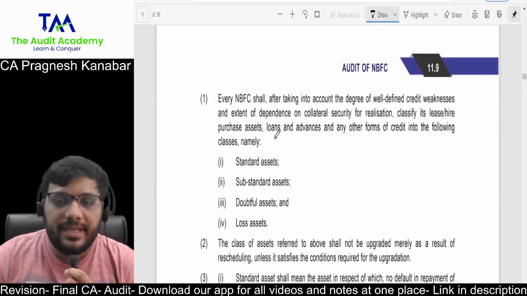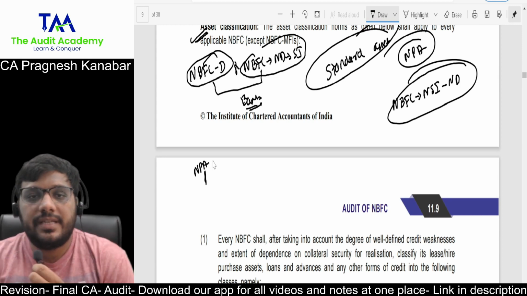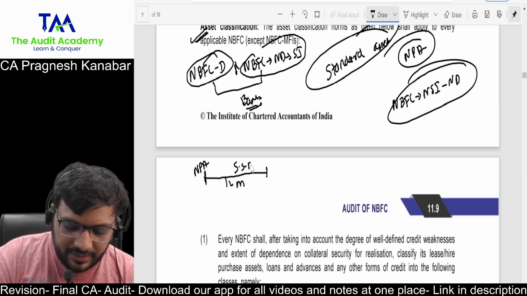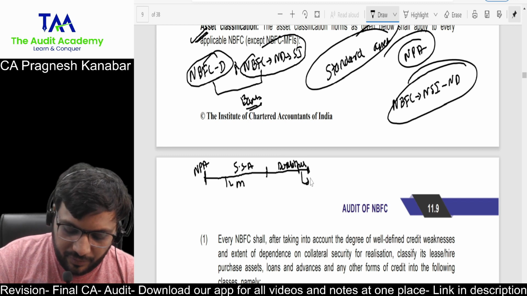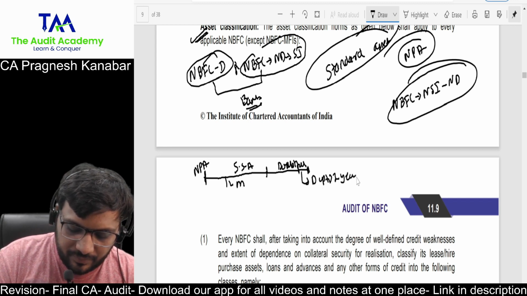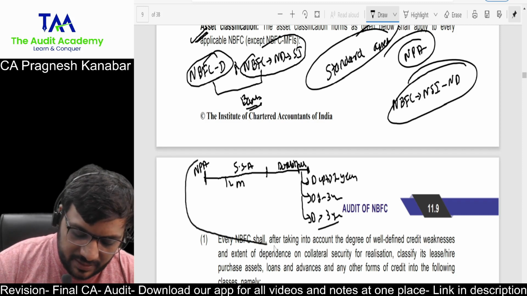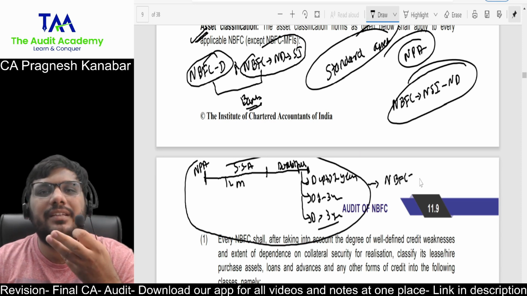Now tell me, in case of banks, let me draw a line for banks. In case of banks, once the asset is classified as NPA, it moves into which category? Substandard category. So NPA for 12 months, it remains as a substandard asset. After that, it moves into the doubtful category. Then doubtful up to 1 year, doubtful 1 to 3 years, and doubtful more than 3 years. This whole discussion remains the same for NBFC. After doubtful more than 3 years, it goes to loss asset.